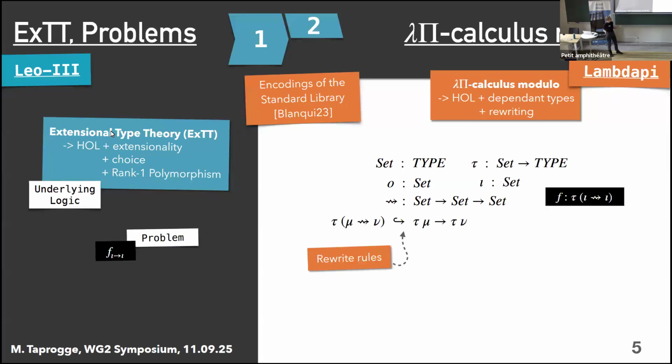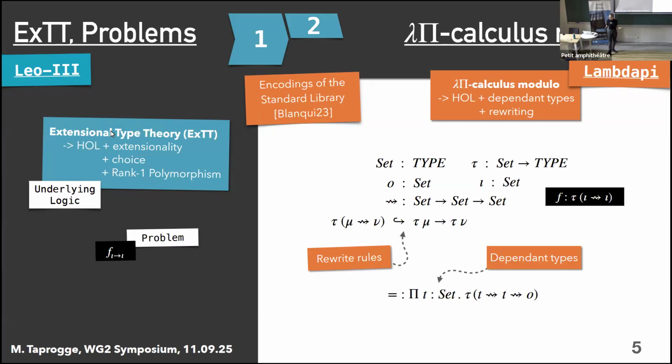Then we need another constructor to actually encode the objects that we use in our project, just like f here. F is a type from iota to iota, and tau, which we have already encountered in Alessia's talk, just there it was called L, I believe, is going to map our set to a type, and therefore tau iota to iota becomes a type that we can use to declare objects just like f or g.